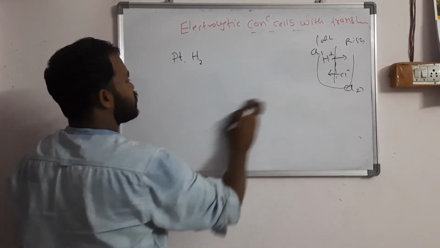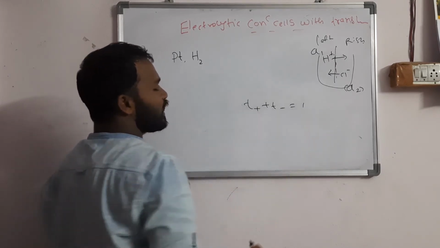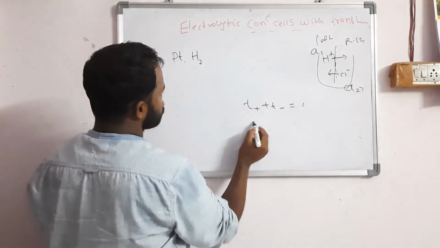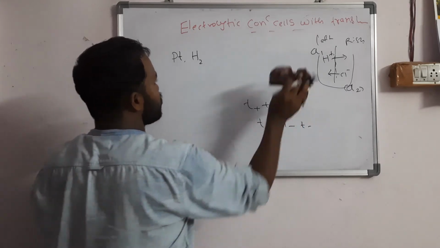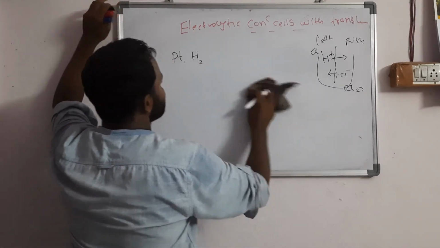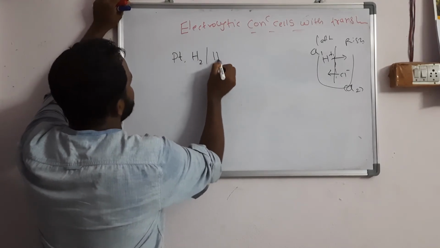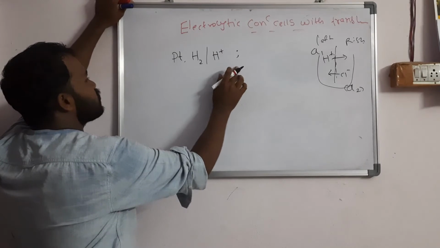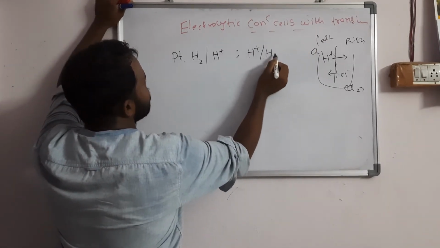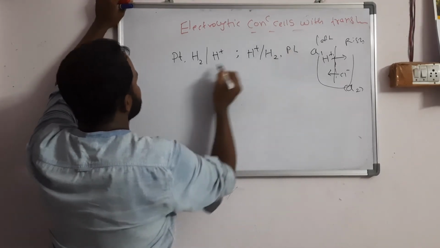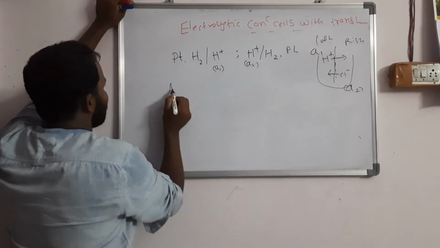Before going to this, you should be aware that T plus plus T minus is 1, that is the transport number of cation plus the transport number of anion. So if I want T plus, that is 1 minus T minus. We will use this in this equation. Next we will write the cell: platinum, H2, H plus. This semicolon symbol is used for with transference. So that is H plus, H2, at platinum. This activity is A1, this activity is A2.